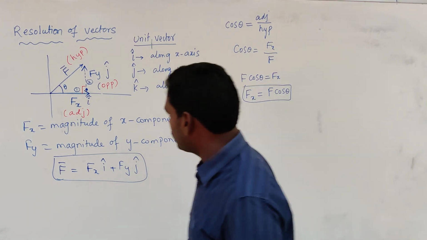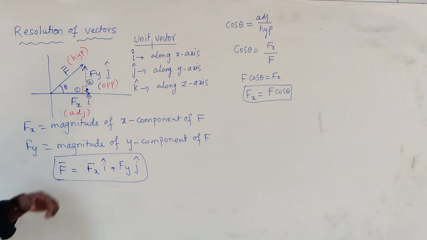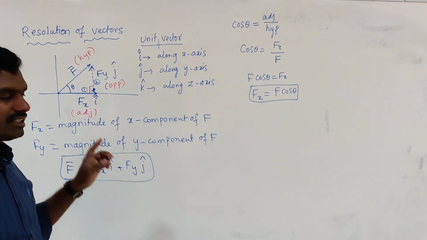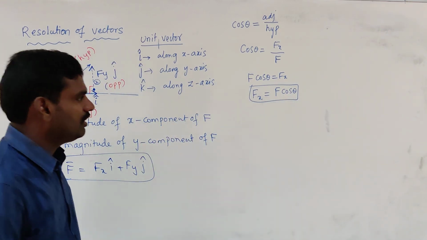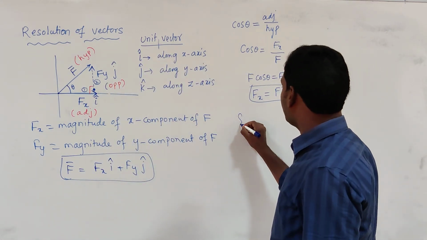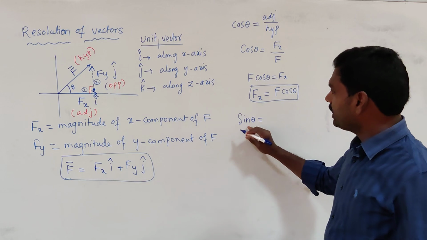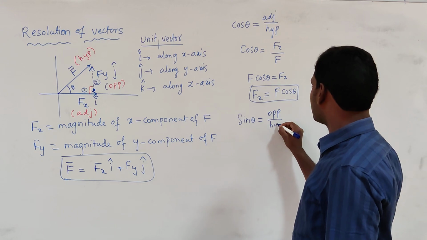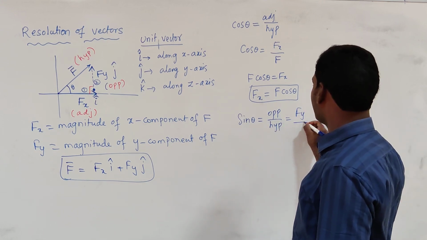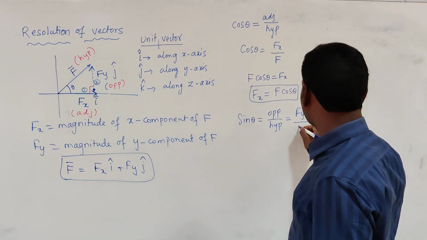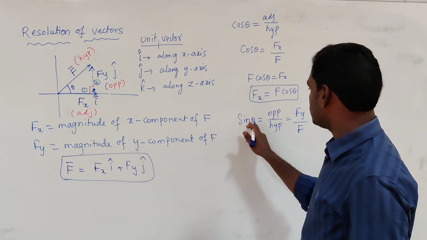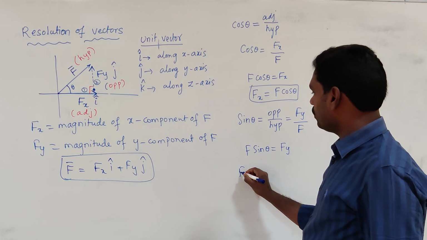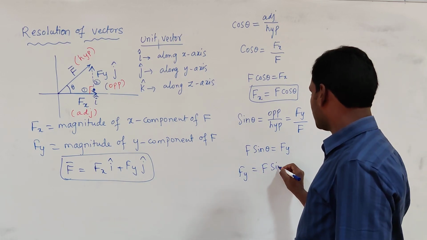Always, the adjacent side will come in terms of the cos theta term. Right. And similarly we can find the Fy magnitude. Sin theta is nothing but opposite side by hypotenuse. What is the opposite side here? The opposite side is Fy, divided by hypotenuse. The magnitude of the hypotenuse is F. So on cross multiplying we get F sin theta equal to Fy. Therefore Fy is equal to F sin theta.